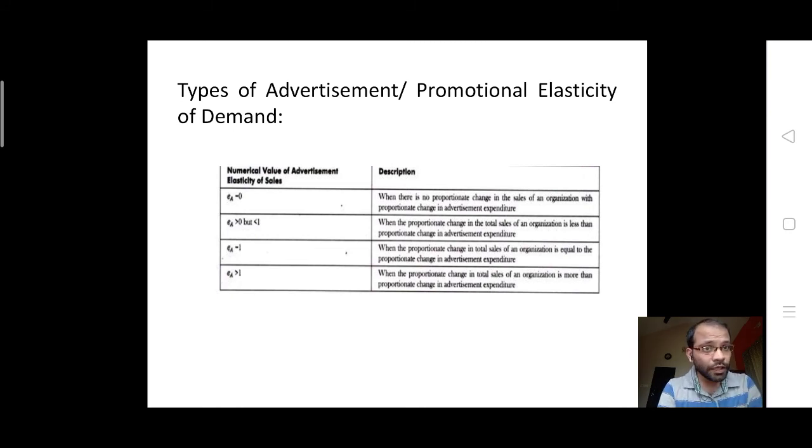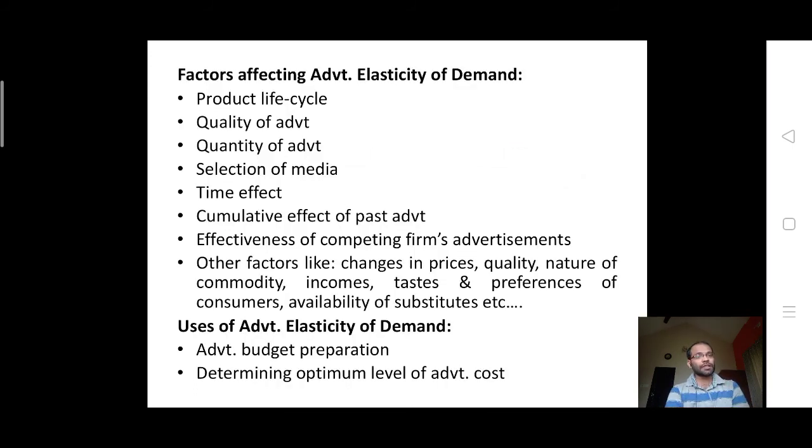EA is equal to 1 when the proportionate change in the sales of the organization is the same as the proportionate change in the advertisement expenditure, and EA greater than 1 means the proportionate change in the sales of the organization is more than the proportionate change in the advertisement expenditure. In the previous one we found that the proportionate change was 0.25, so it was lesser than 1. So the proportionate change in the sales of the organization was lesser than the proportionate change in the advertisement expenditure. That's what we found.